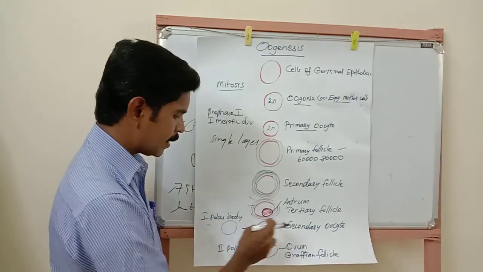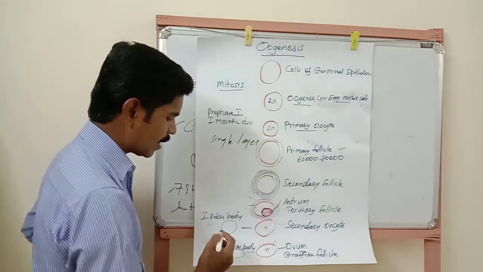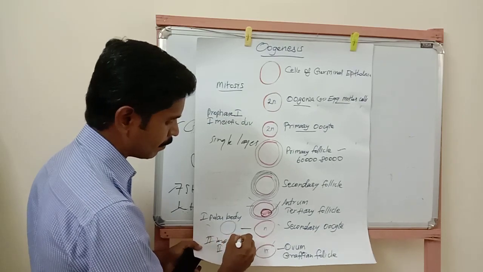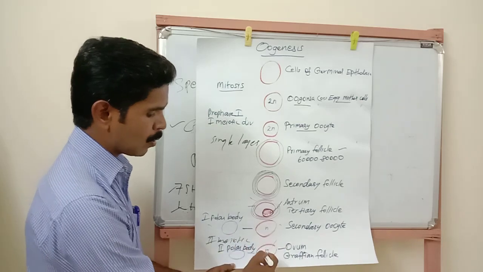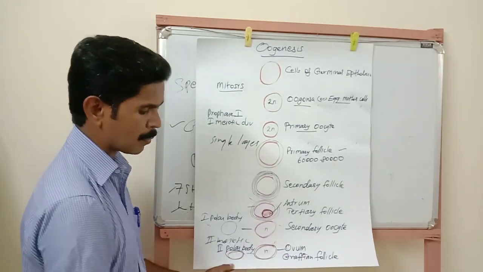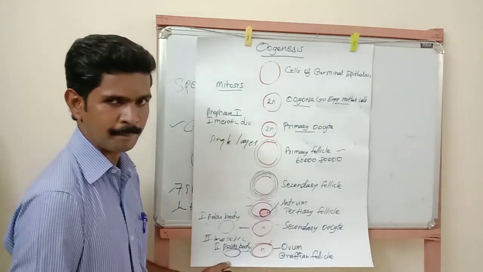Understand? Now the secondary oocyte is involved in the second meiotic division. Finally, it produces one big haploid ovum and a second polar body. The second polar body is also destroyed immediately.